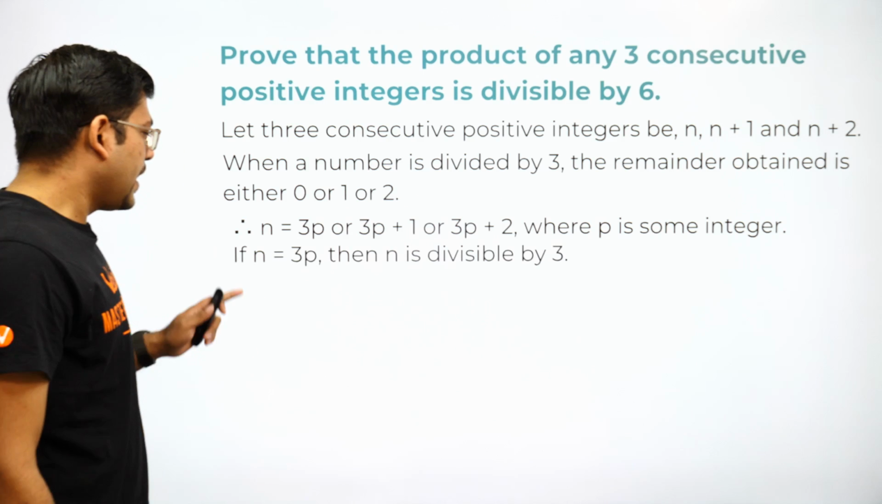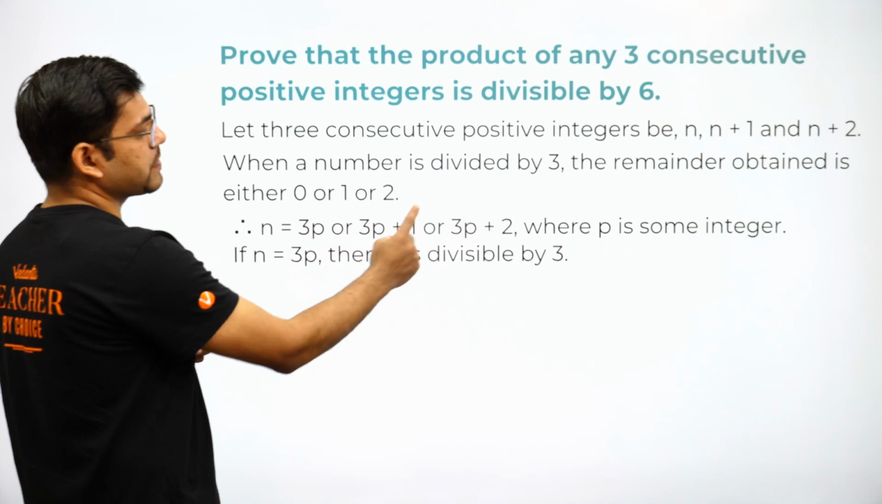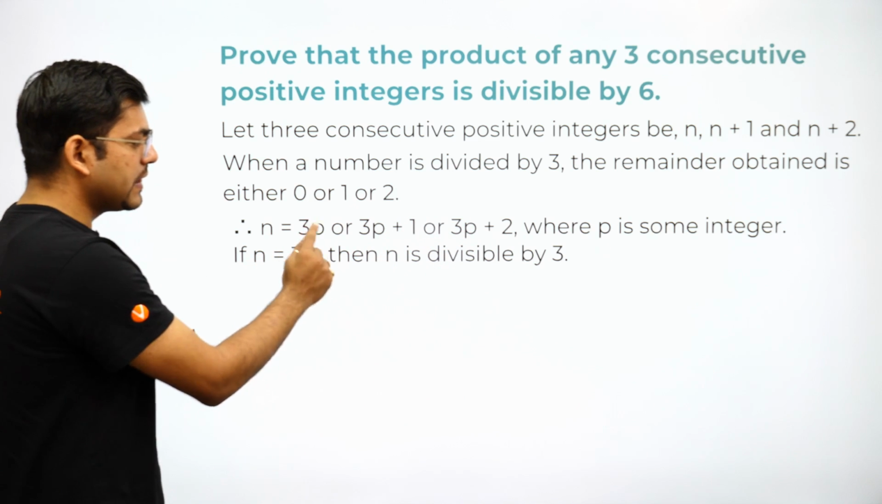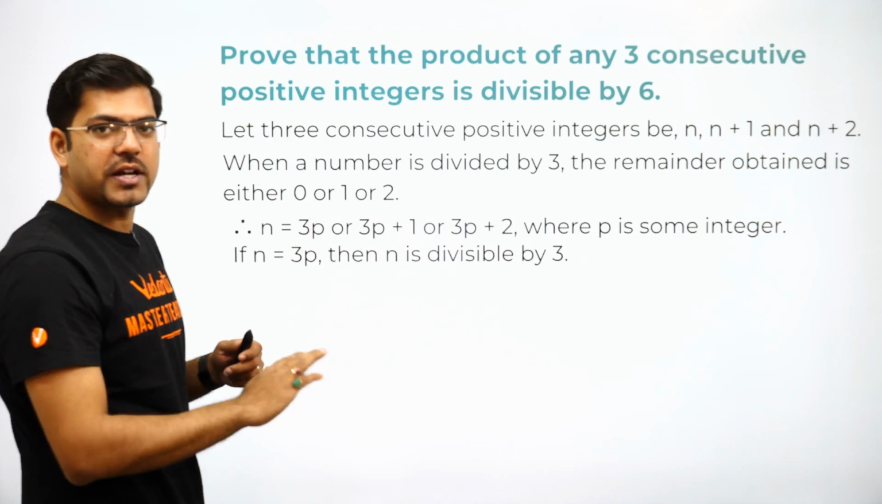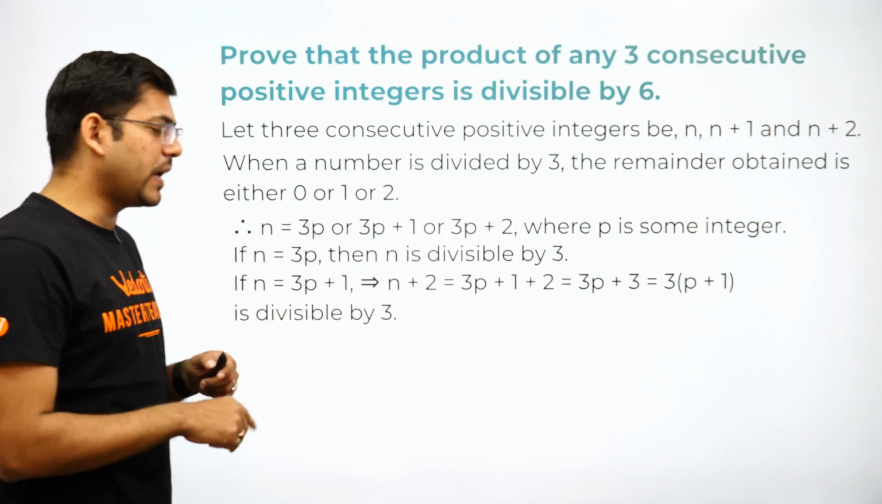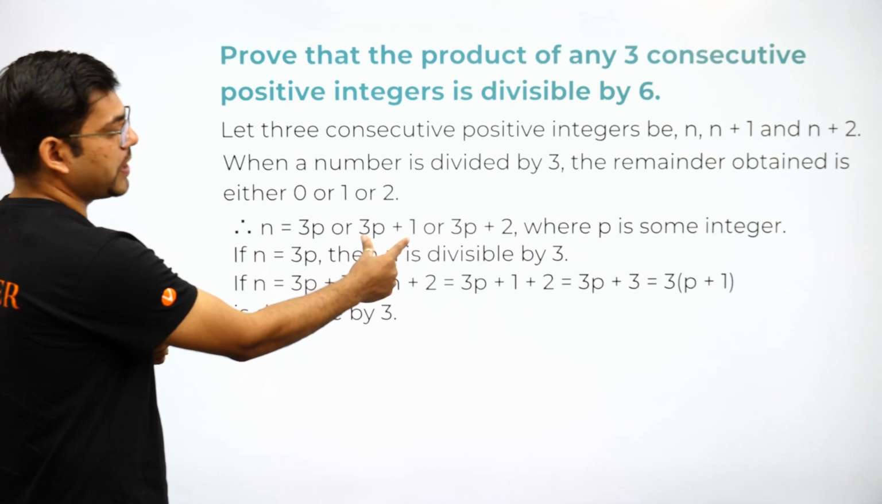Now, n can be 3p, or 3p plus 1, or 3p plus 2. I have taken the first value of n. If n is equal to 3p, then n is divisible by 3. That is very sure, that is one possibility. But if n is not equal to 3p, then n will be equal to 3p plus 1, the second possibility.